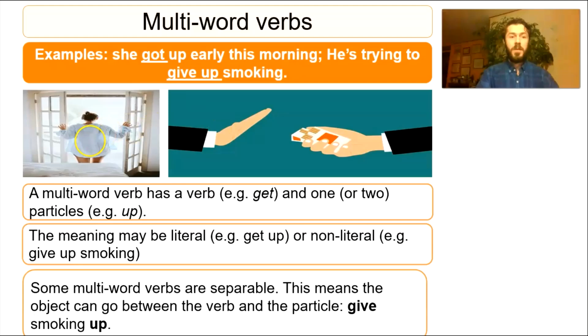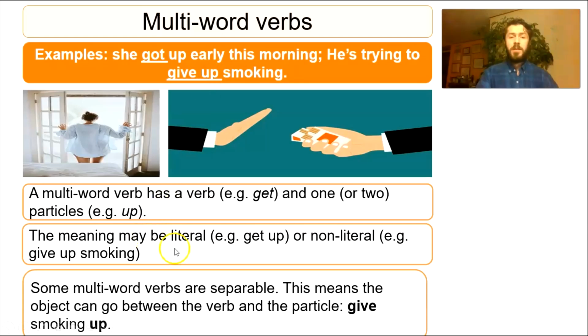Okay, so a multi-word verb has a verb, right? For example, get in she got up early this morning, and one or sometimes two particles. A particle is, for example, up. In both these examples, right? She got up early this morning. He's trying to give up smoking. Up is the particle, okay?